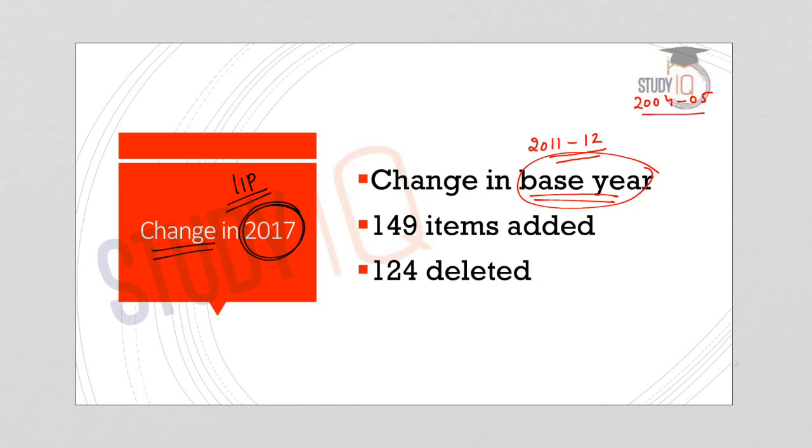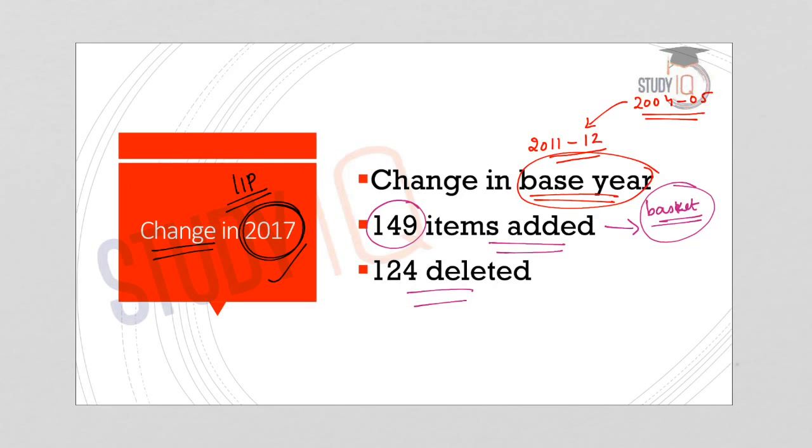And in addition 149 items were added into the list. We have seen that it is based on a basket of commodities. So into the basket 149 new items were added and 124 items that were already in the sample group were deleted. So these were the recent changes made to IIP in the year 2017.